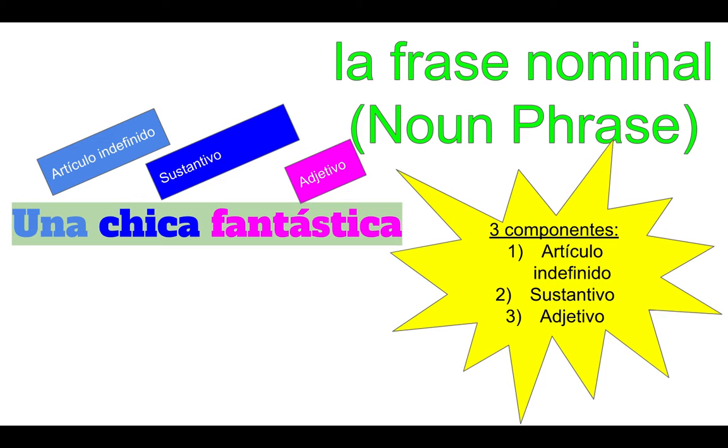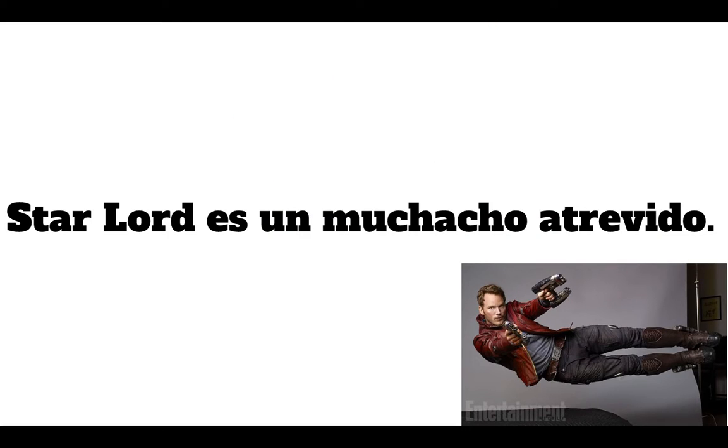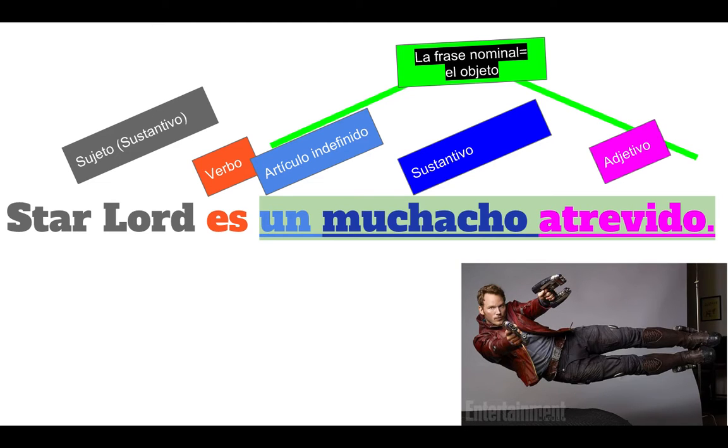Again, indefinite article, noun, and an adjective. So altogether, if I were to diagram this sentence, I have ella es una chica fantástica, and it would look like this. Let's do the same thing with Star-Lord es un muchacho atrevido, atrevido meaning daring. Okay, my subject is Star-Lord, my verb is es, and my noun phrase is un muchacho atrevido.